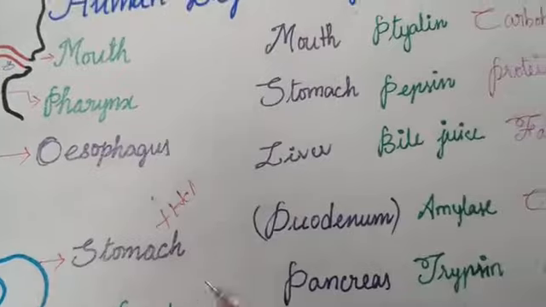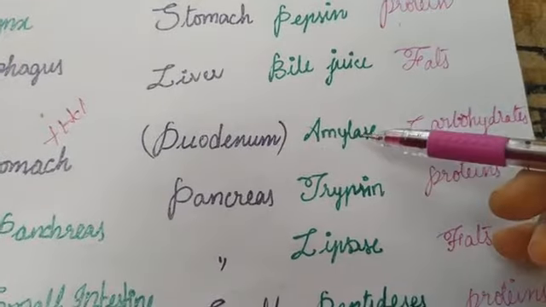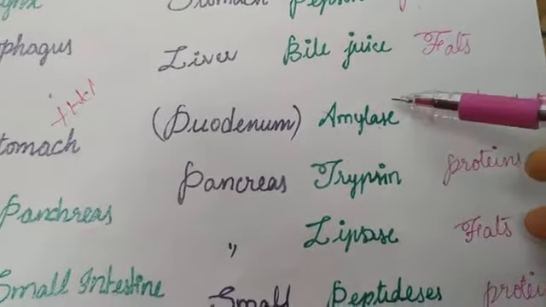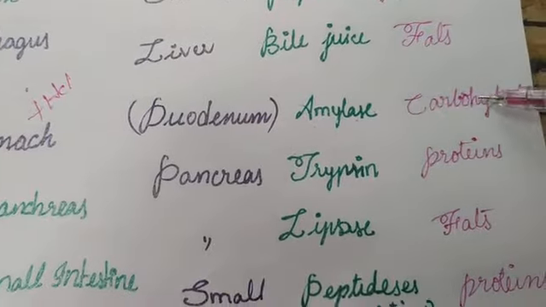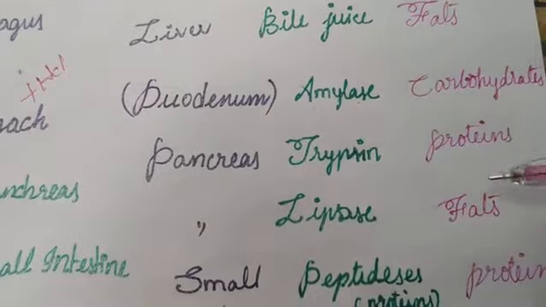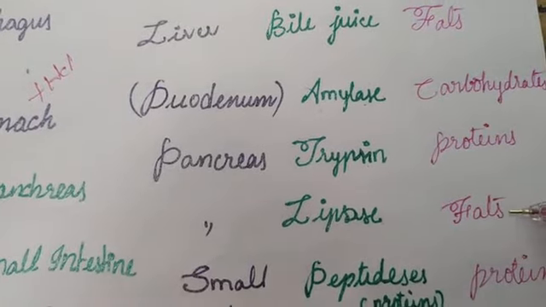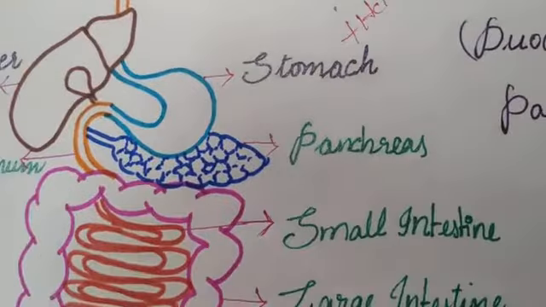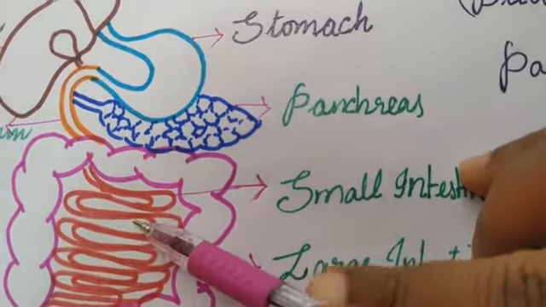In the pancreas, 3 enzymes are present. They are amylase, which works on carbohydrates; trypsin, which works on proteins; and lipase, which works on fats. Next, move on to the small intestine.